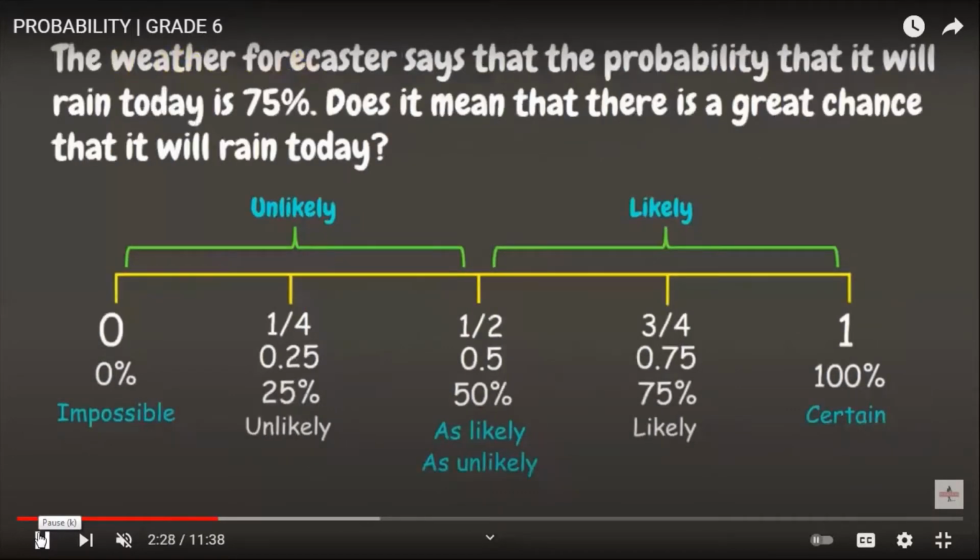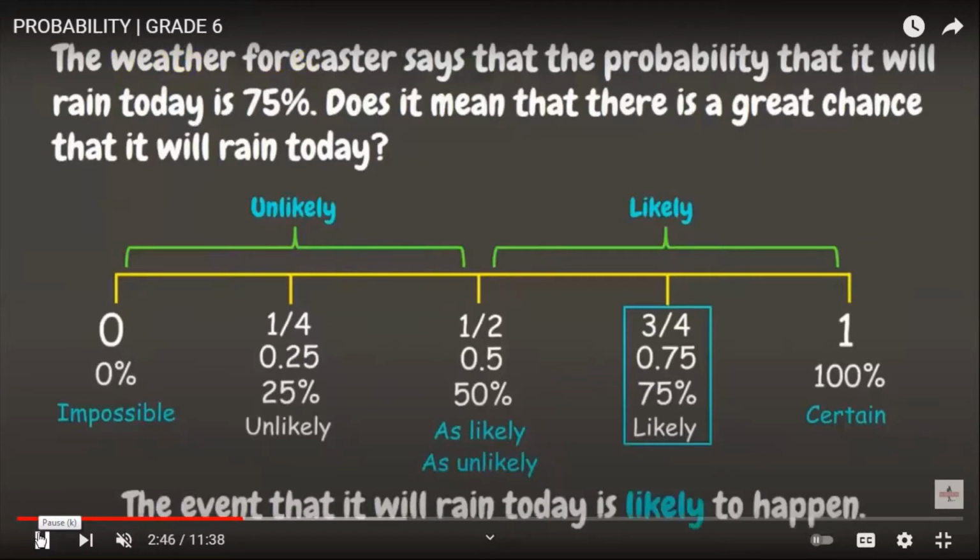Now let's go back to our problem. The weather forecaster says that the probability that it will rain today is 75%. Does it mean that there is a great chance that it will rain today? Based on our graph here, 75% lies on likely to happen. The event that it will rain today is likely to happen.